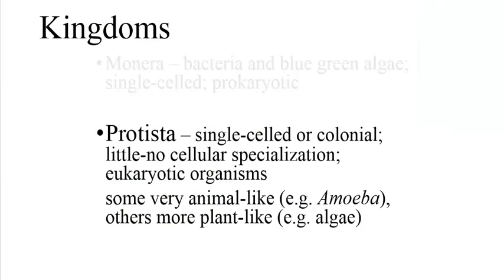The remaining 4 kingdoms we'll discuss all belong to the domain eukarya. They all have eukaryotic cells, meaning they have nuclei. The protista are single-celled or have bodies that are composed of similar cells. They typically have very little or no tissue differentiation. Some are plant-like, for example algae, while others are animal-like, for example amoebas.